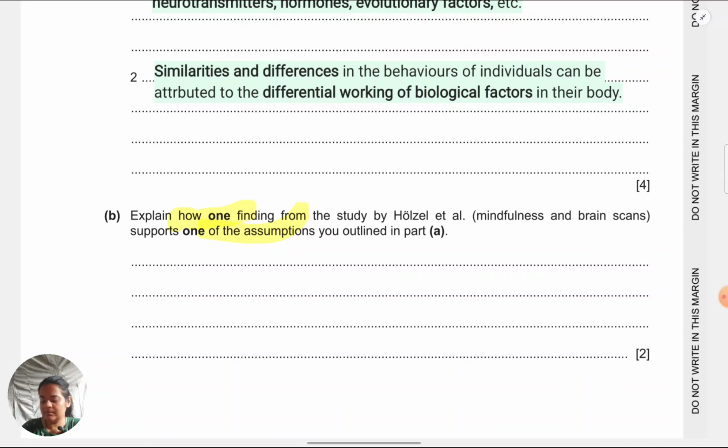That is, since the MBSR group enhanced, actually not enhanced but made use of plasticity of their brain by practicing mindfulness, and the control group did not, these differences were observed.